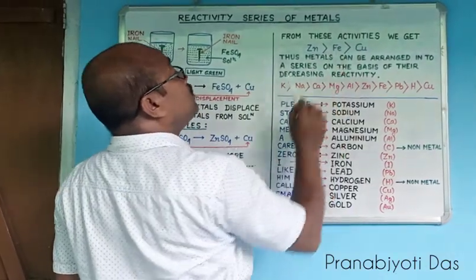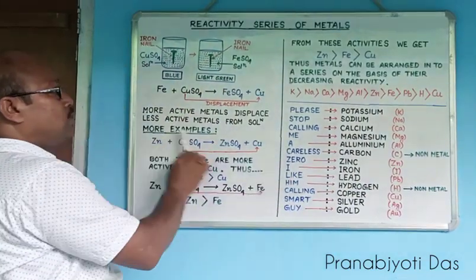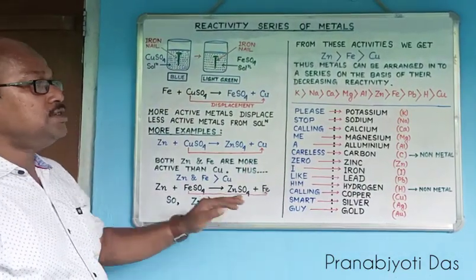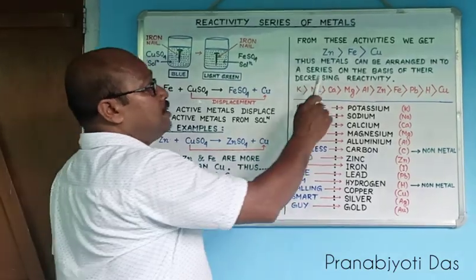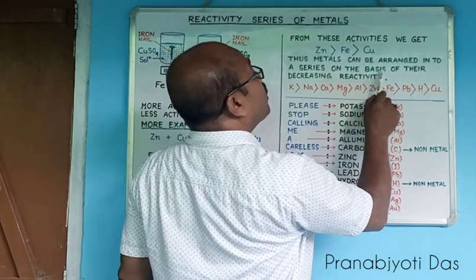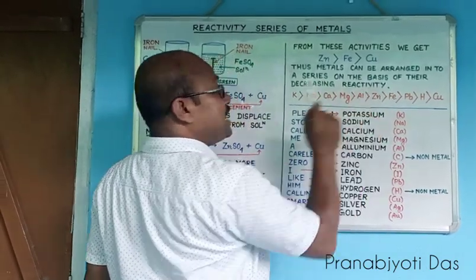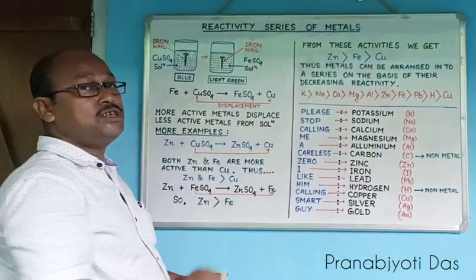Then comes iron, and copper is the least reactive metal among the three metals we have considered: zinc, iron and copper. Thus, metals can be arranged into a series on the basis of their decreasing reactivity, and that series is called the reactivity series of metals.